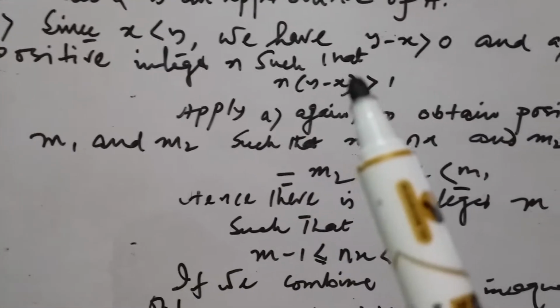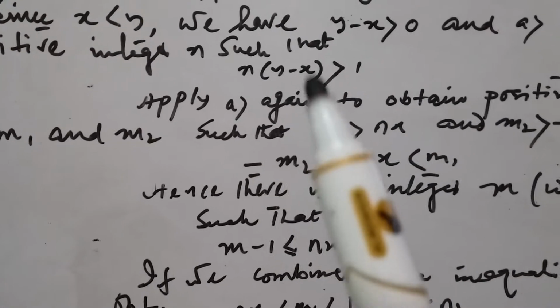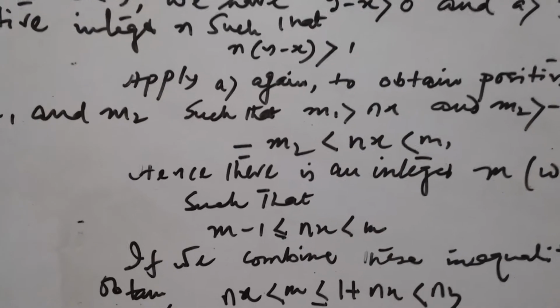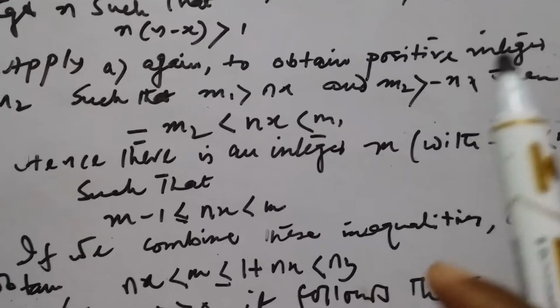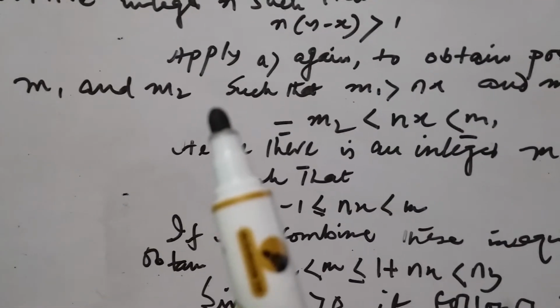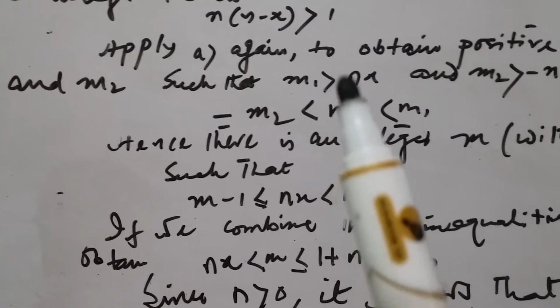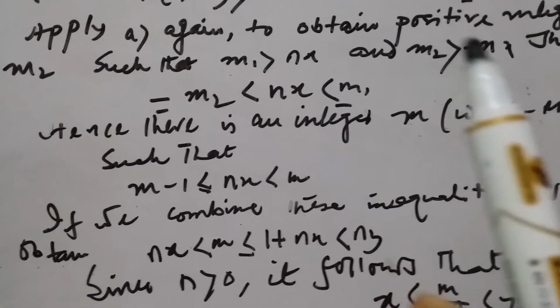By A, there is a positive integer n such that n times (y minus x) is greater than 1. Apply A again to obtain positive integers m1 and m2 such that m1 is greater than nx and m2 is greater than minus nx.